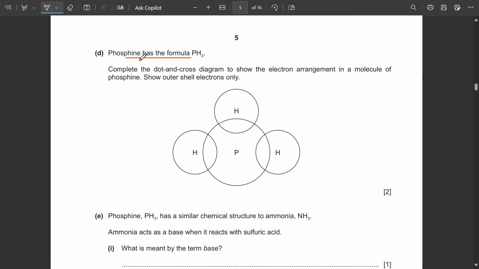Phosphine has the formula PH3. Complete the dot and cross diagram to show the electron arrangement in a molecule of phosphine. Show the outer shell electrons only. Phosphorus is in group 5. Phosphorus is what? It is in group 5, meaning it has 5 electrons in its outermost shell.